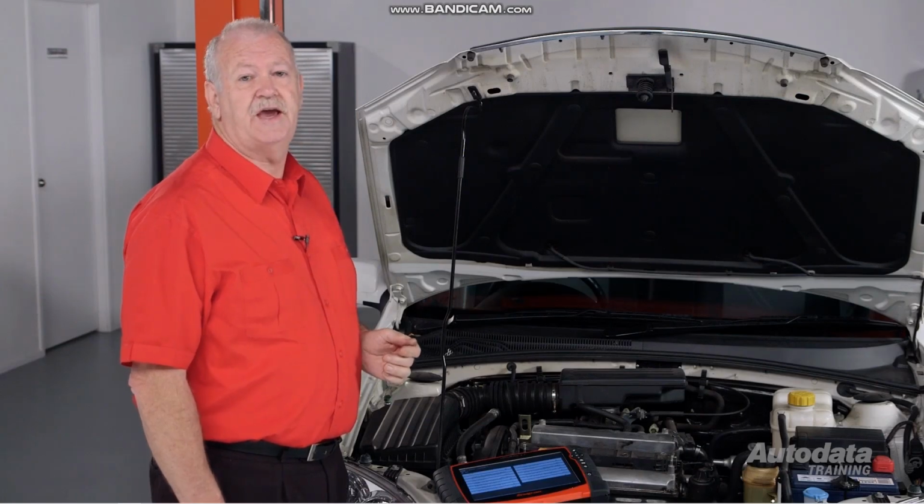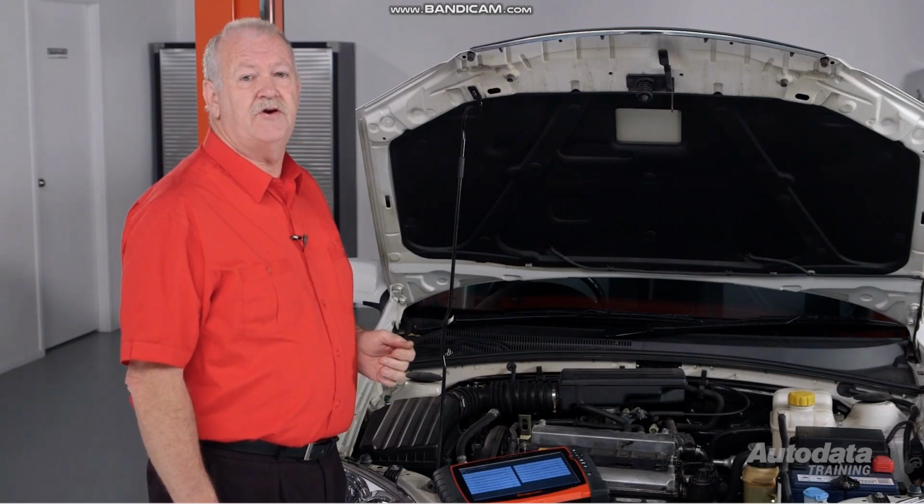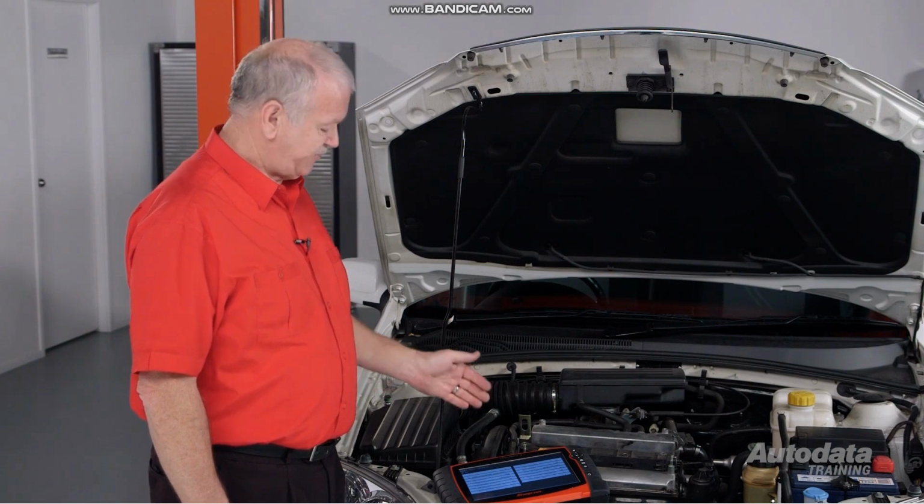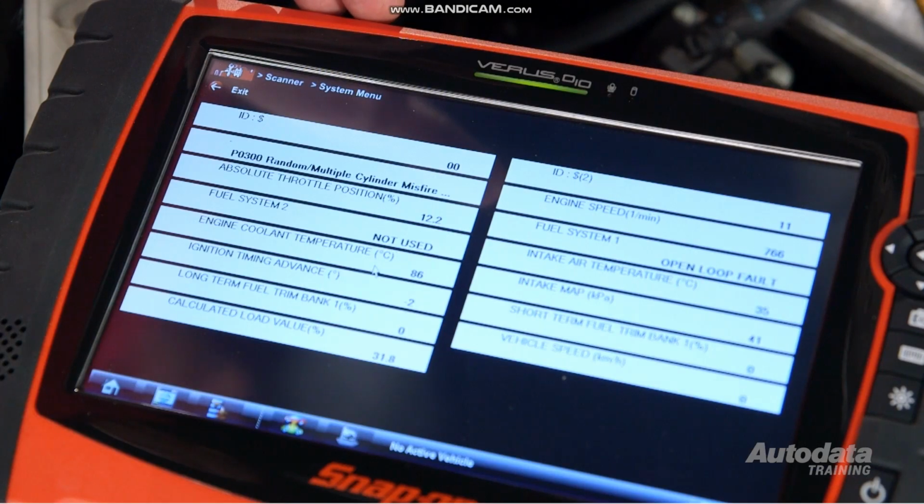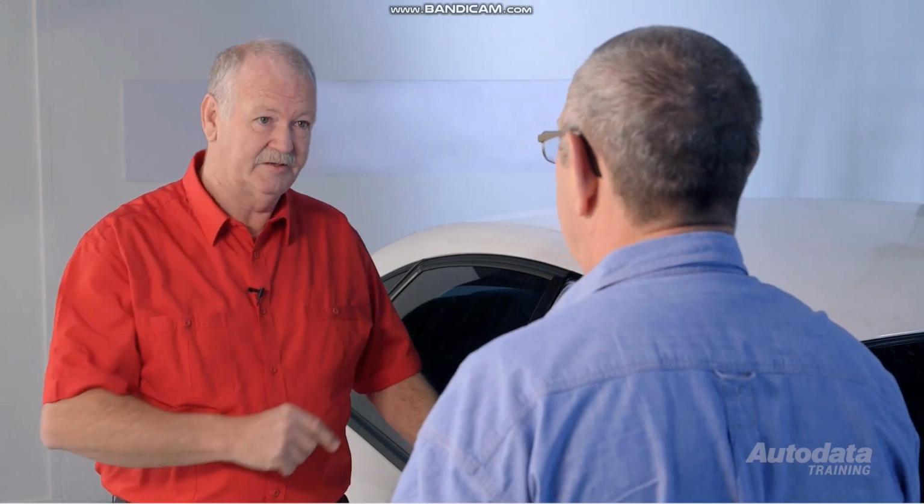If there are no misfire counters on the scan tool, try operating the vehicle under the conditions of the freeze frame records. If you don't have access to this information, try operating the vehicle under the conditions reported by the customer while checking the misfire counters.